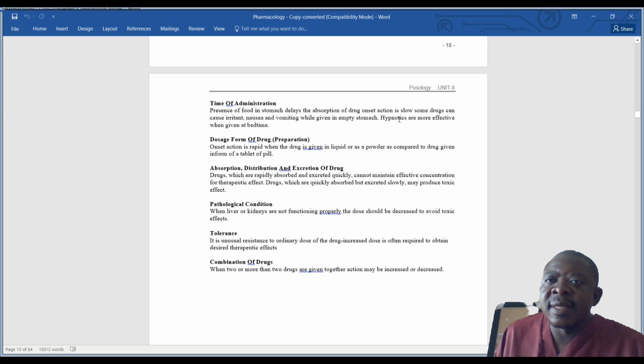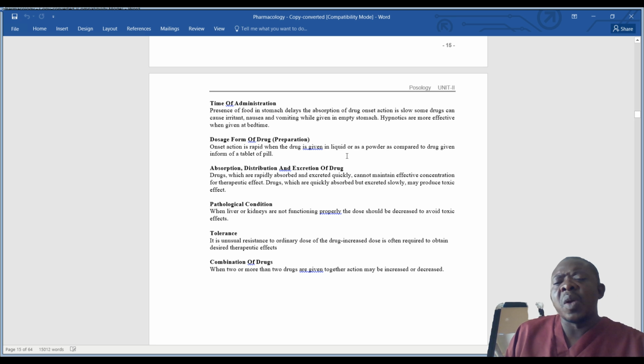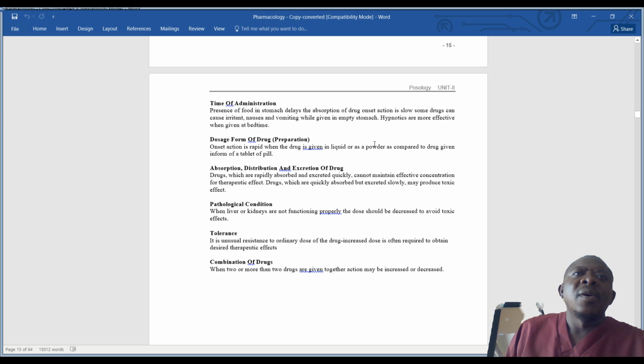Okay, and it's going to be slow. Some drugs can actually cause irritation, nausea, and vomiting when given on an empty stomach. So when you talk of hypnotics, they are more effective when given at bedtime. Drugs sometimes also come with instructions to be taken before a meal, or after a meal. Mostly this is to allow for absorption or to reduce some adverse effects.